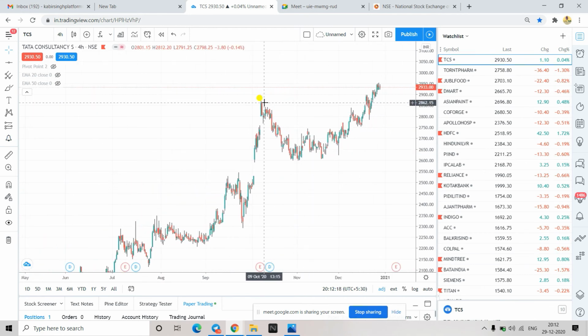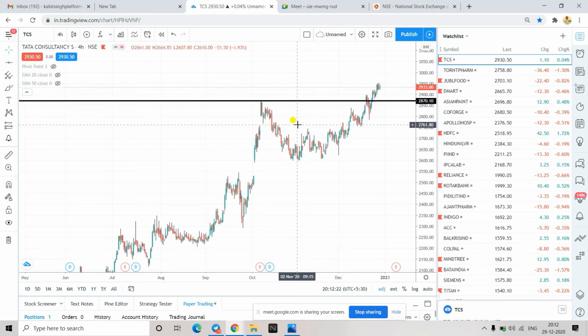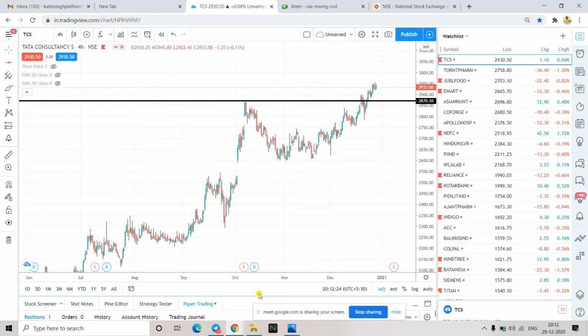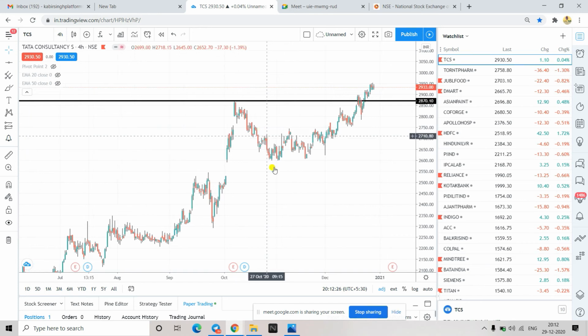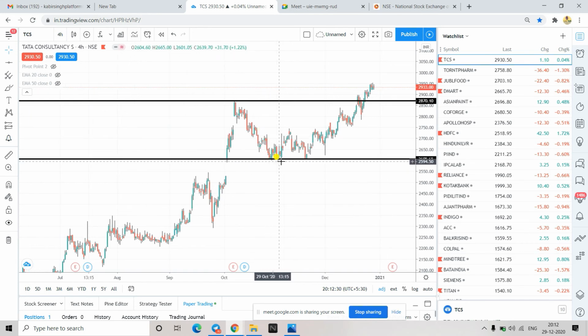All right, so see, clearly I'm seeing price has rejected from here, so I can draw one like this. Now you can see here it is taking good support, so I can draw one here. It has taken support and then good support has been taken. It is not able to cross, and it is going up only.